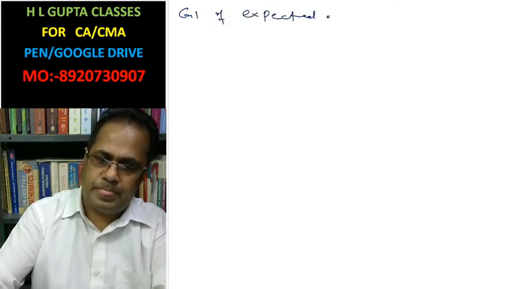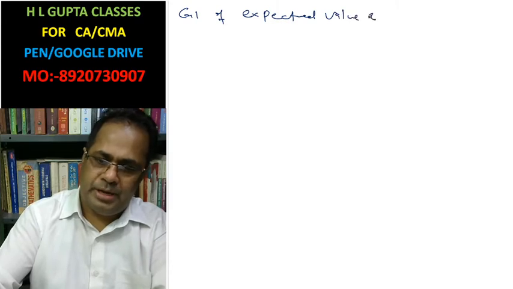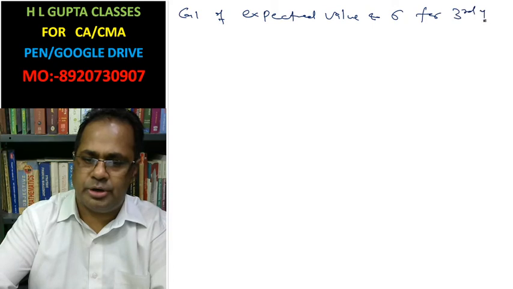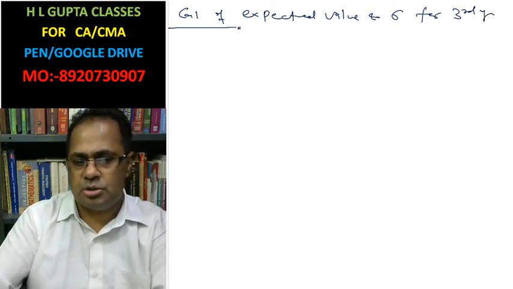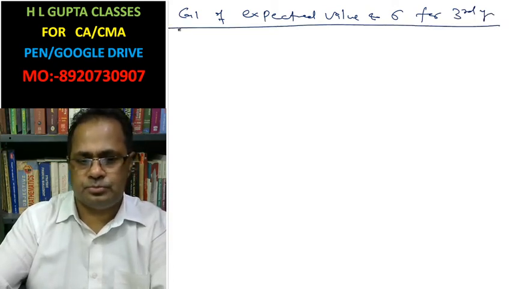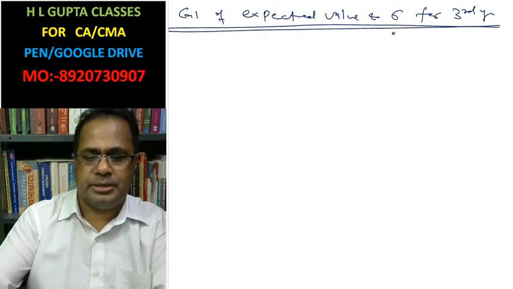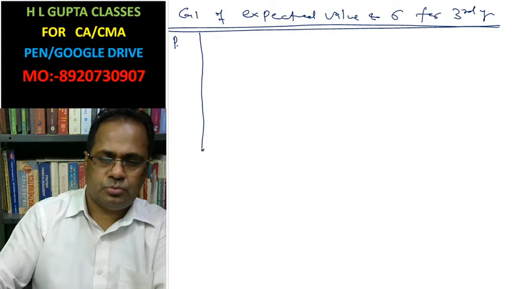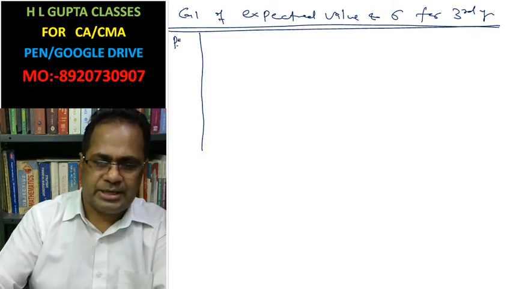Now I am going to calculate the expected value and standard deviation for the third year cash inflow. Third year. This is also working note 3. In this case, this is your pi and xi. You can say this is the expected cash inflow.